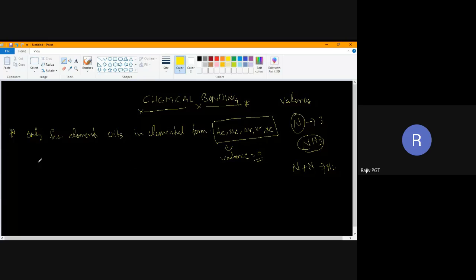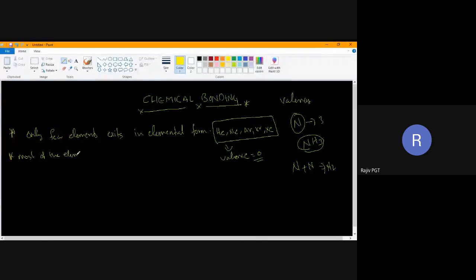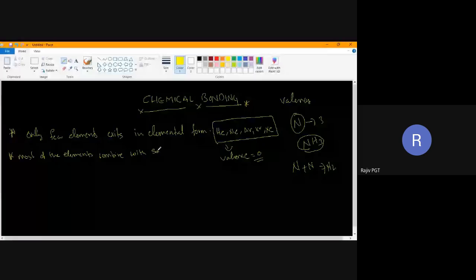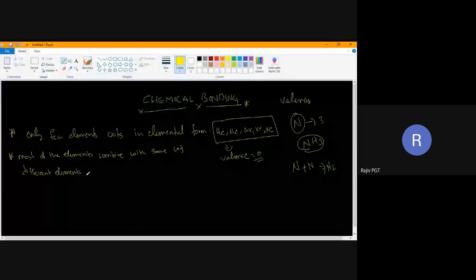So what will happen to the rest of the elements? Most of the elements exist in combined form. Most elements combine with the same element or different elements to form compounds, to form molecules. I will explain this.